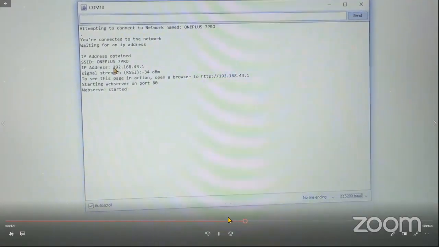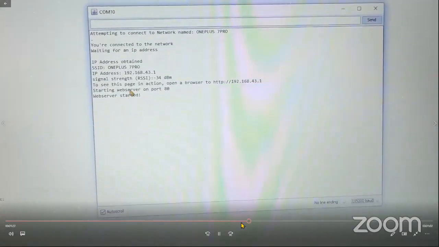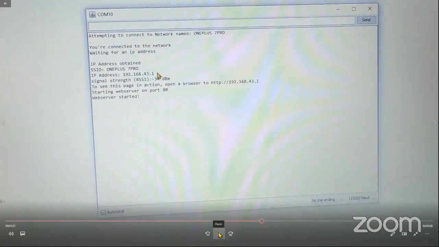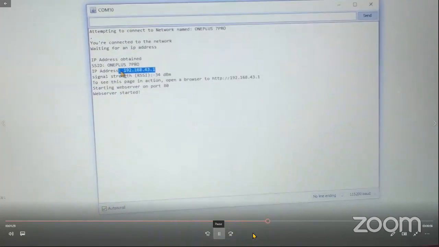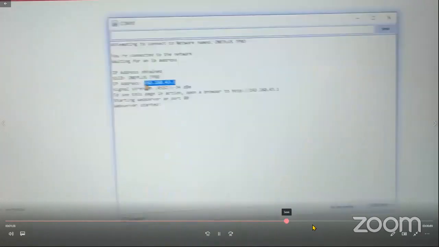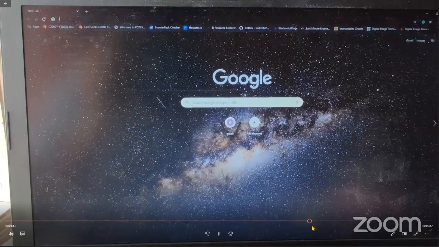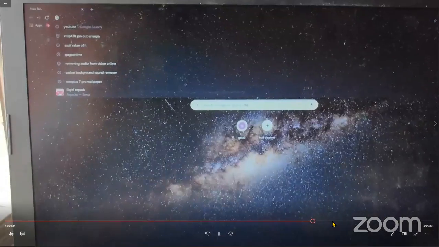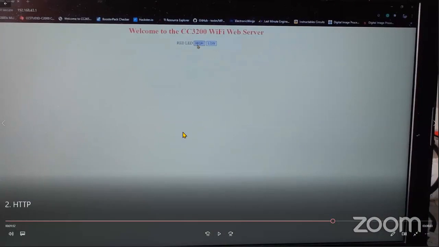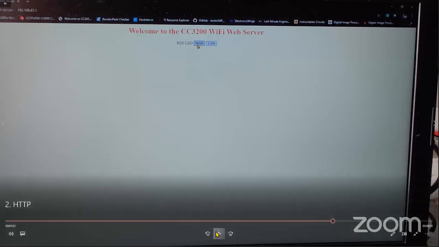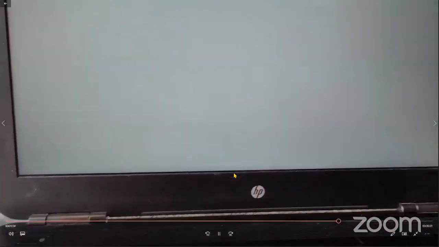So yeah, I'm just copying the IP address of the device. This IP address will be copied and pasted onto Google. This is the web page created by the server. In this case, your microcontroller acts as a server and your web page acts as a client. So I just click on high.